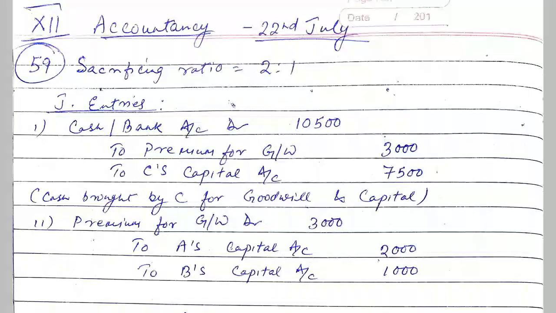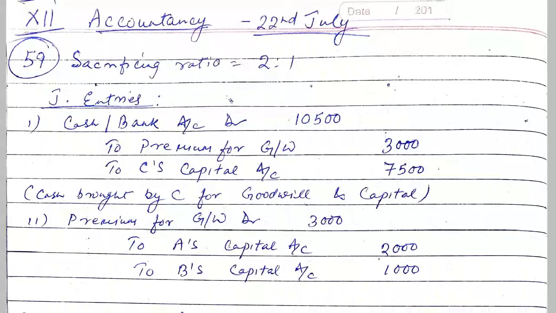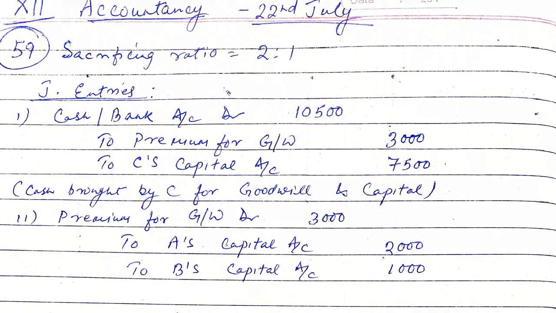Good morning. Let us see question number 59. In question number 59, a balance sheet is given in which A and B are partners who were sharing in the profits in the ratio 2:1. The capitals are given 15,000 and 10,000. Creditors are 32,950 and some assets are also given.